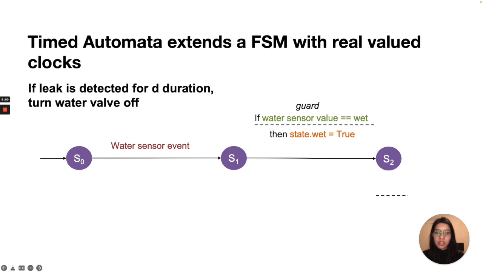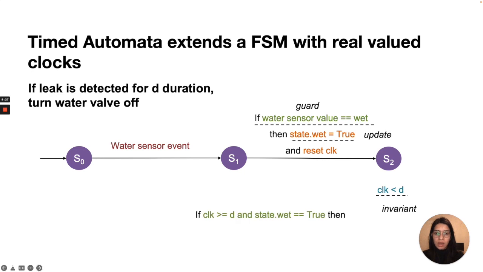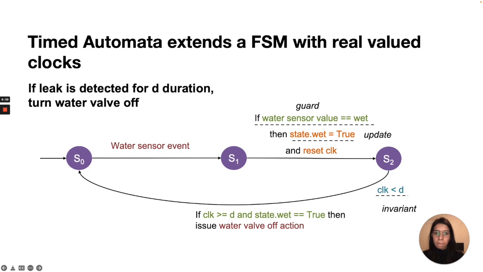After this, we need to wait for D duration and then turn valve off if sensor state is still wet. To do this, we use a clock variable to keep track of time. This is done by adding an invariant on S2. This states that I can stay at S2 for at most D duration. First, we reset the clock because we want to track time since this time, and then wait at S2 for D duration. After D duration has passed, we check if the state is still wet and then turn the water valve off and return to the initial state. I omit some transitions here to simplify the model.